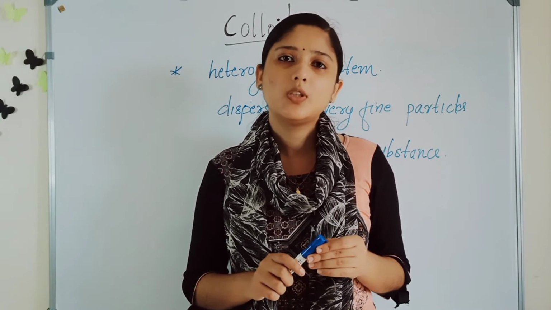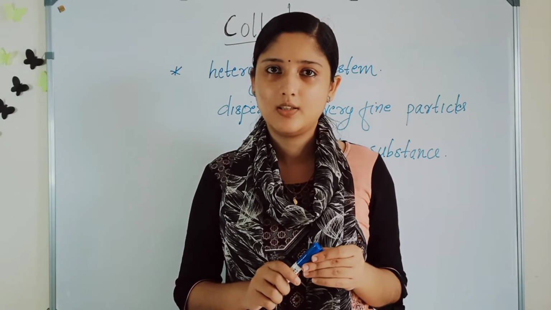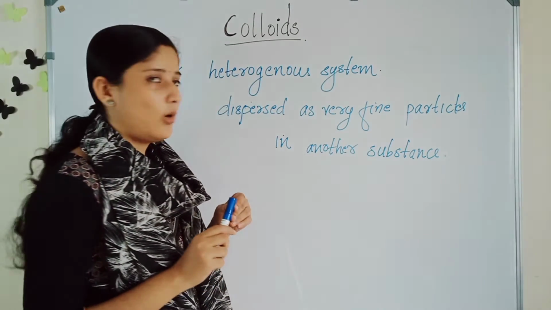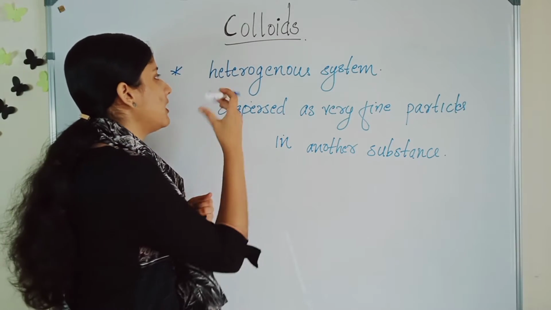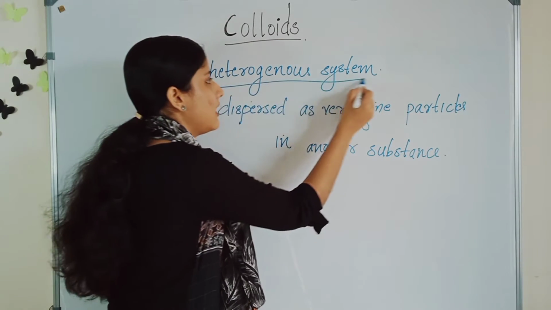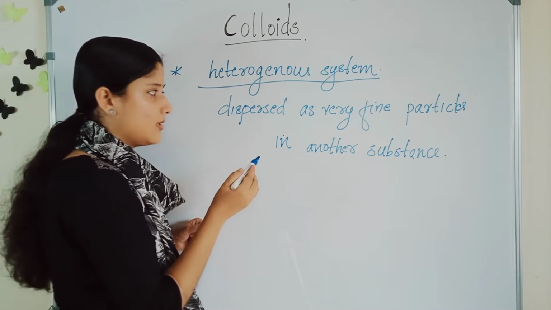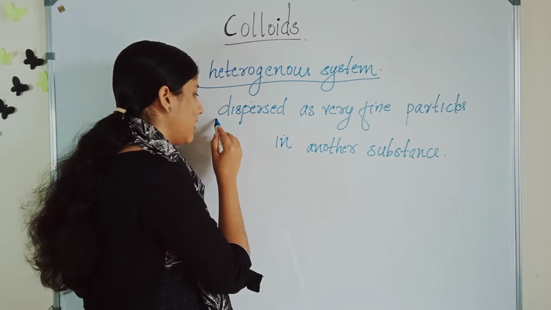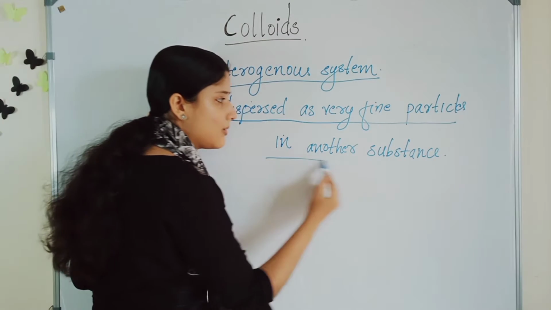We were studying the chapter surface chemistry, and today we will discuss colloids. What are colloids? This is an important thing. Colloids are heterogeneous substances. It is a heterogeneous system in which one substance is dispersed as very fine particles in another substance.